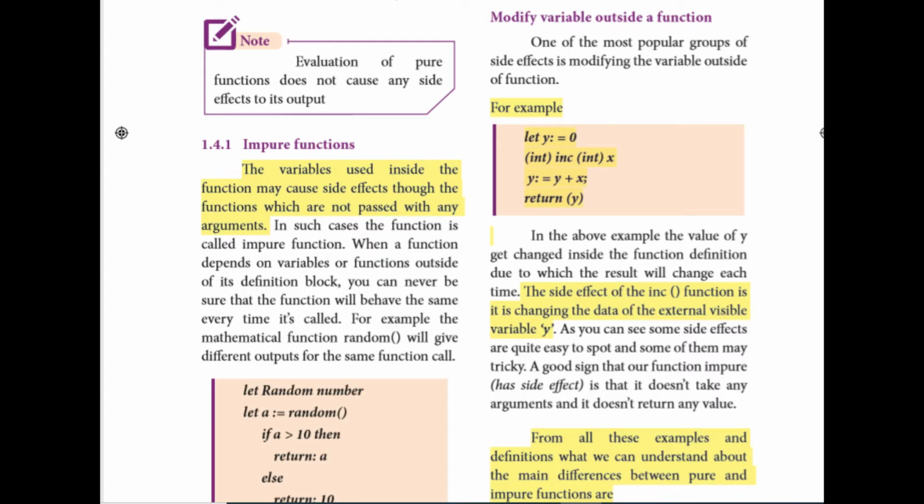Next, another paragraph: modifying a variable outside a function. Now we'll see what happens when we try to modify an outside variable inside the function. When you modify the outside variable inside the function, you get a side effect, and at the same time the function becomes an impure function. In this situation, the function doesn't take any arguments and doesn't return any value, which is the main important point. Here one example is given.